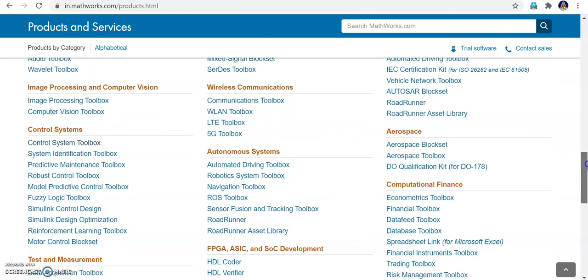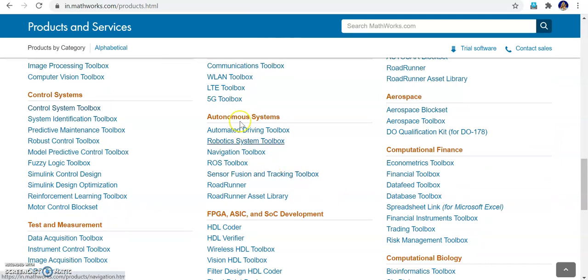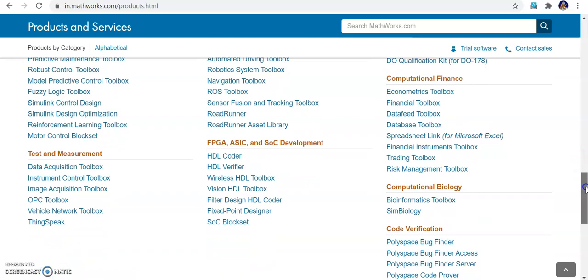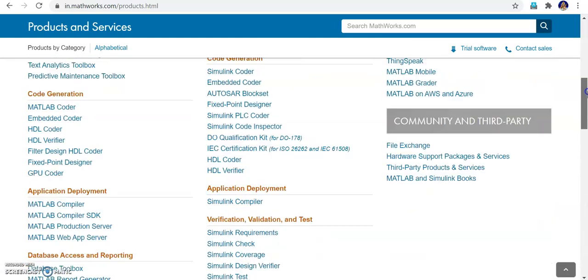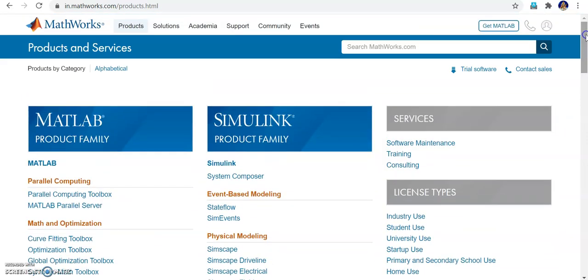You can see all modules, right? These are the latest one, autonomous systems. These are the latest added. Every year MATLAB is adding their own toolboxes. This makes programming very, very easy. And remember that MATLAB is not open source, it is a paid version.